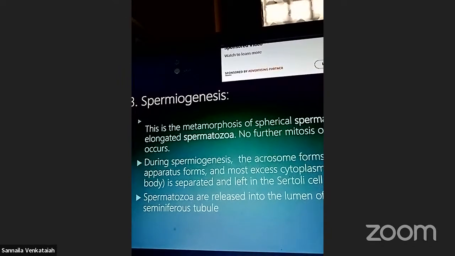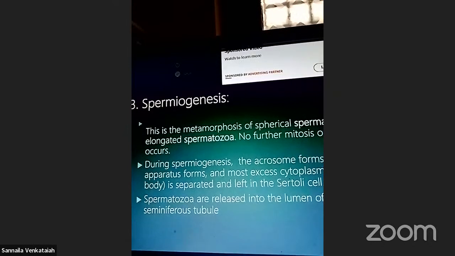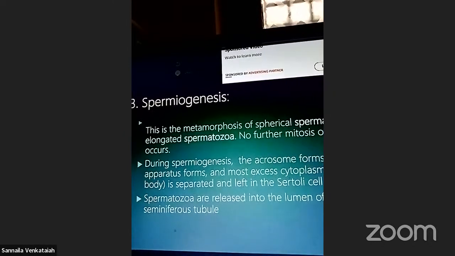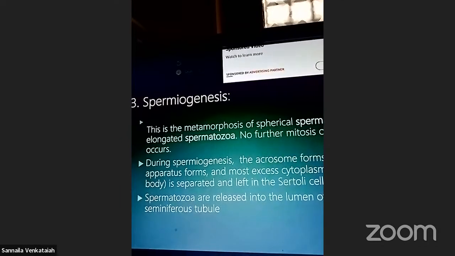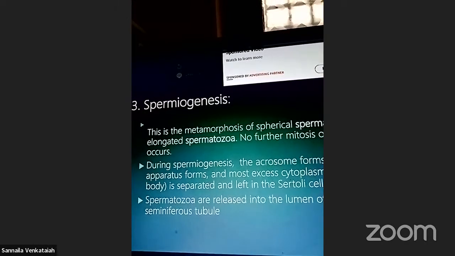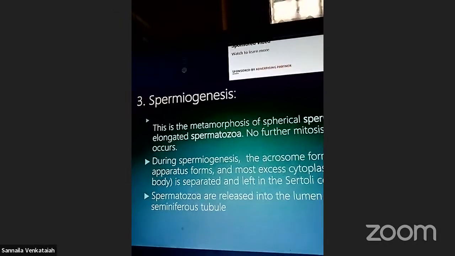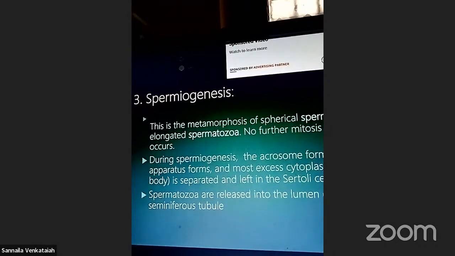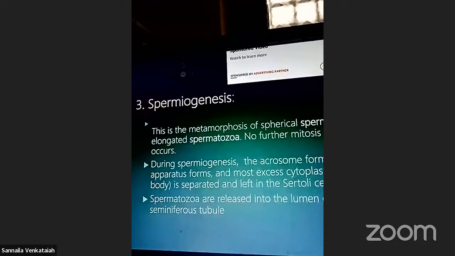The acrosome forms, the flagellum forms, and most excess cytoplasm is lost. The residual body is separated and left in the Sertoli cells. Spermatozoa are released into the lumen of seminiferous tubules.